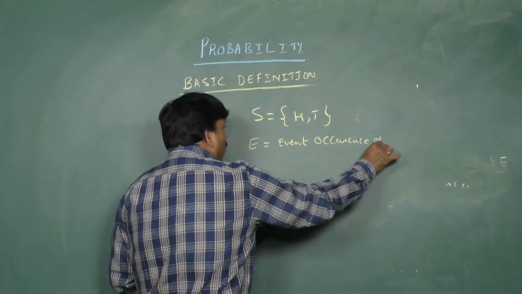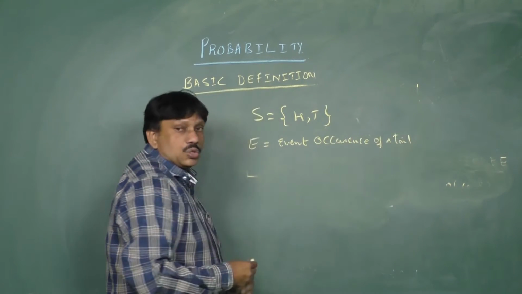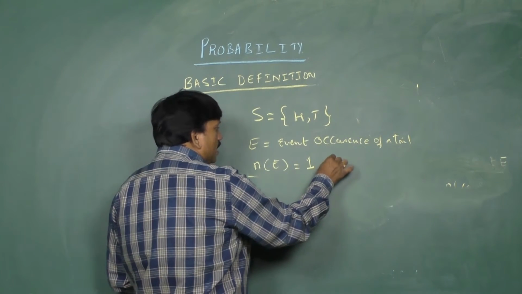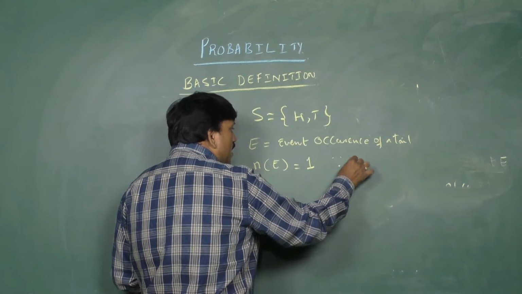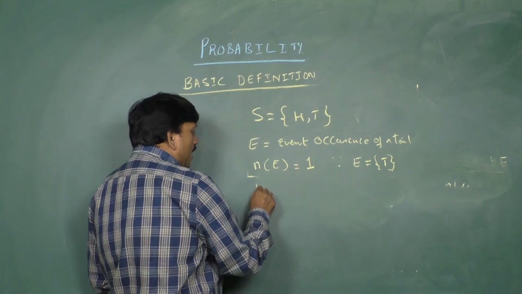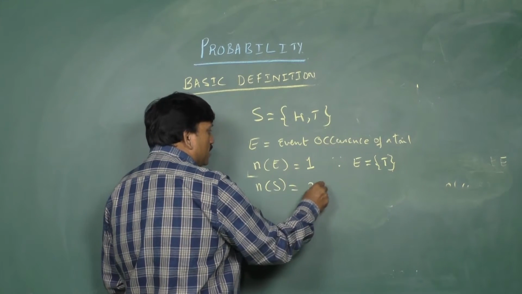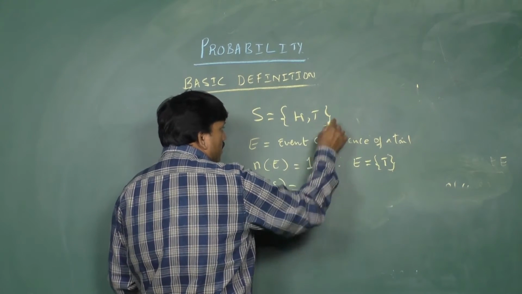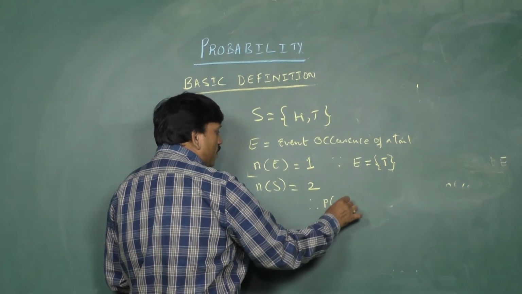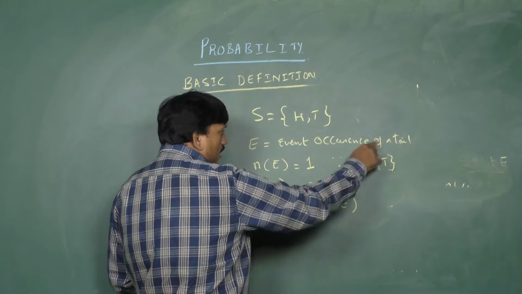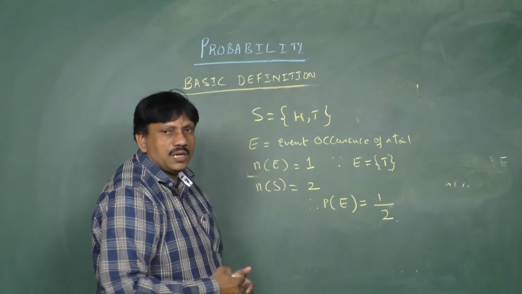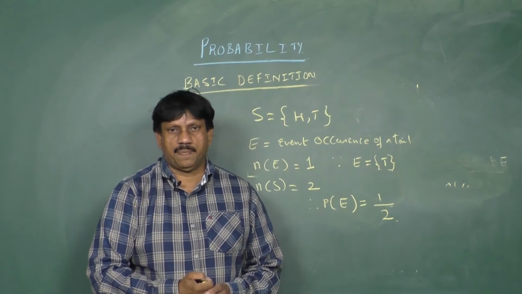So, n of E is equal to 1 point, since E is 1 tail, and n of S is equal to 2 points, that is H, T. Now, the probability of occurrence of event E, that is occurrence of a tail, is 1 by 2. So, half of the chances are there.